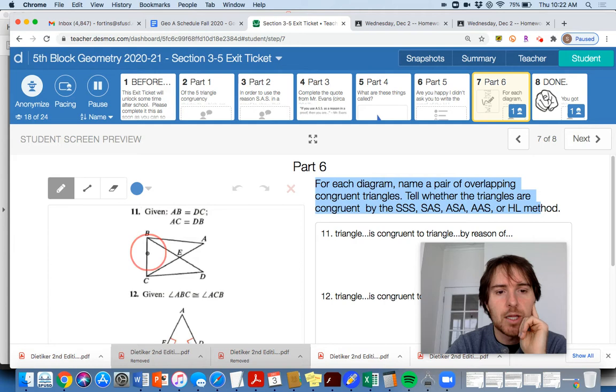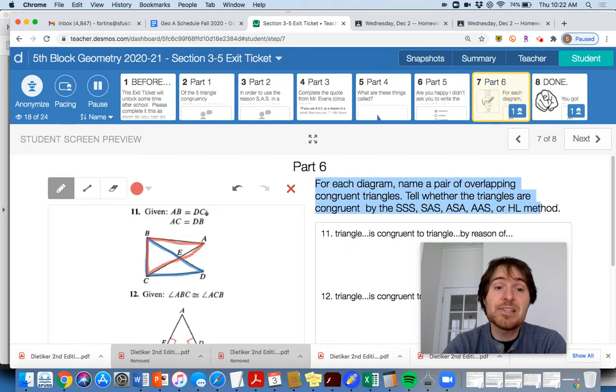Boom, boom, boom. There we go. That triangle and this triangle here. So those two triangles right there. This may have been a little bit easier if you had marked up the diagram. So if you had marked up that AB congruent to DC, and then you marked up AC congruent to DB, and that's a little messy, because we have to go across here. So I'm going to tick mark this, and I'm going to tick mark this.